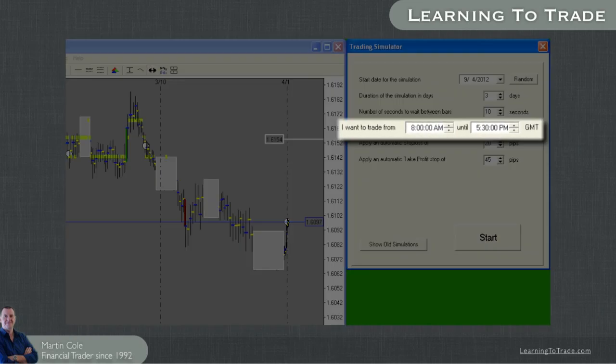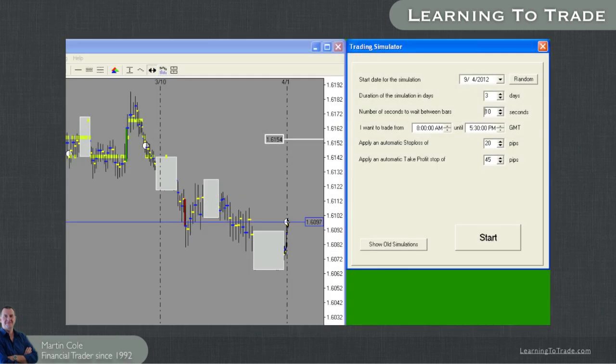The next input box is very important because your trading workday will depend on where you live in the world. The currency markets may trade 24 hours a day, but you cannot be at your screen that long even if you wanted to. Remember, this is about simulating trading in the real world, and should I say in your world, so to speak. The default time is set to GMT 9 AM, start through until 5:30 PM. If you live in the USA, you will simply adjust the start and stop time to the time you intend to be at the screen.